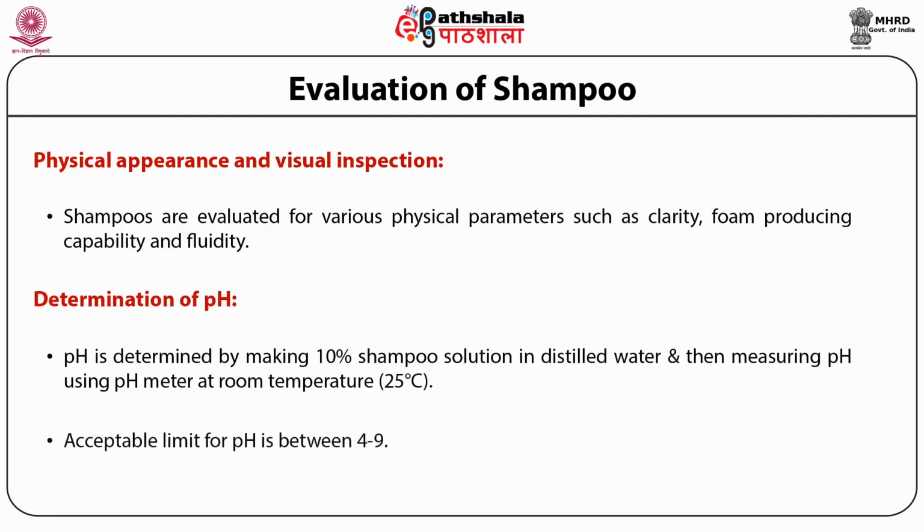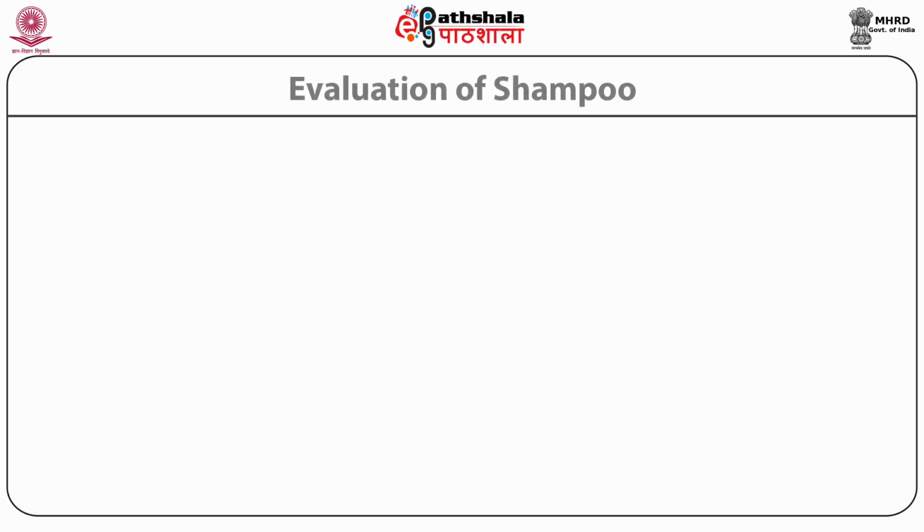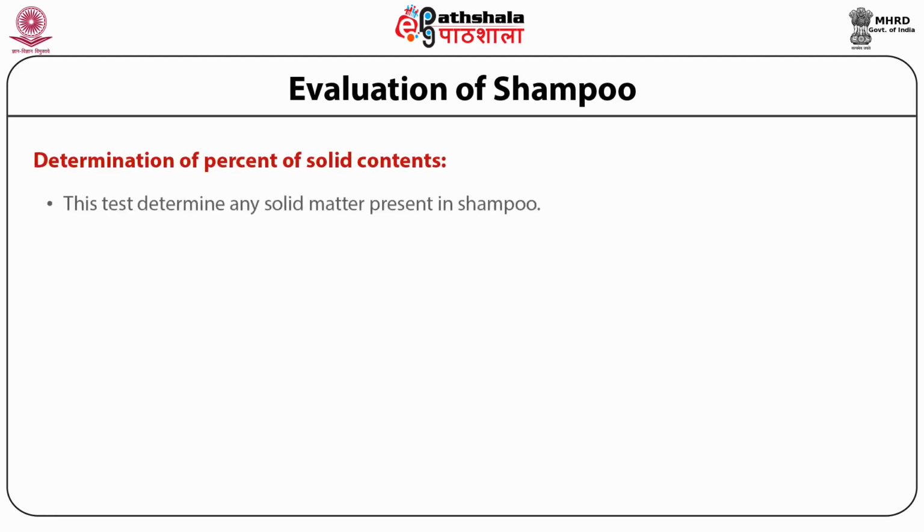The acceptable limit for pH is between 4 to 9. The third test which is performed to evaluate the shampoo is to determine the percentage solid contents. This test is done to determine any solid matter present in the shampoo.